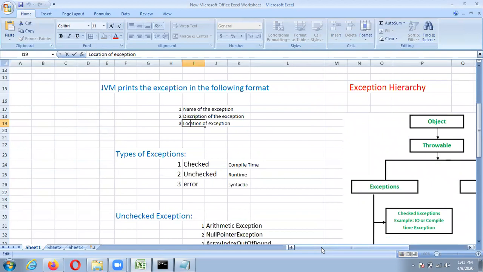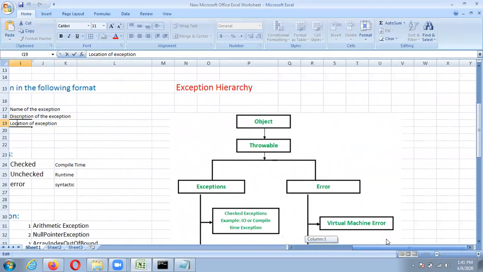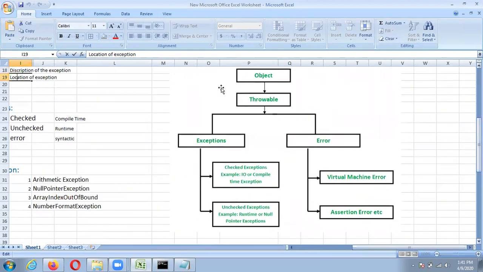Then we'll see the exception hierarchy. Object is the main class, which is extended by the Throwable class. The Throwable class contains two things, that is Exception and Error. Exceptions are again of type checked exceptions and unchecked exceptions.